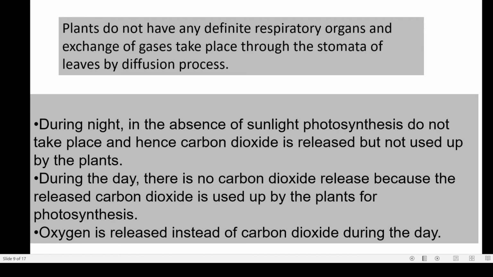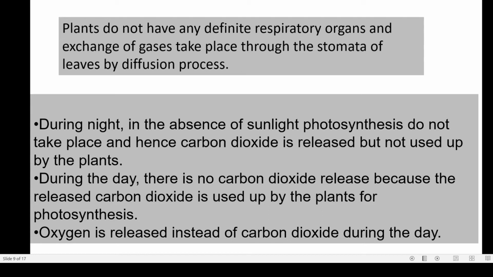released to the environment. Also keep in mind that green plants or any plants do not have any specific or definite respiratory organ, and this respiration takes place through the stomata of leaves.